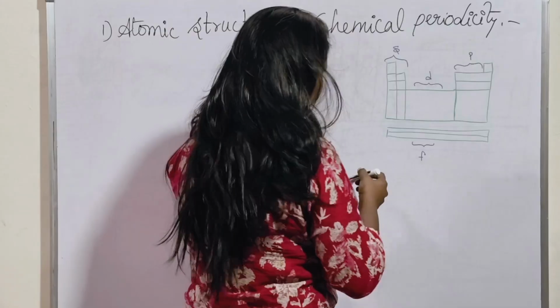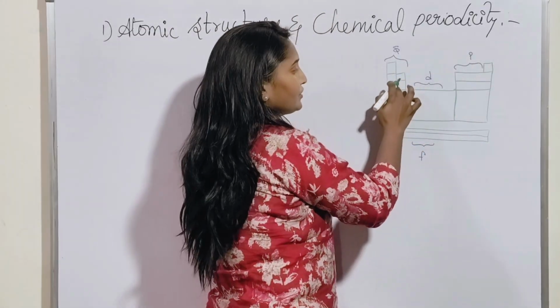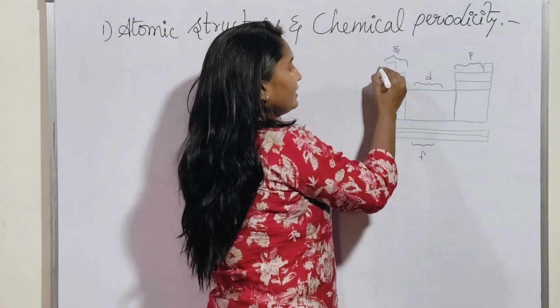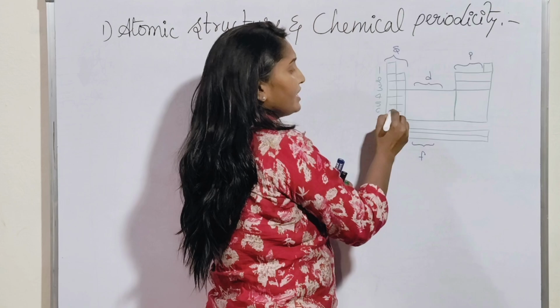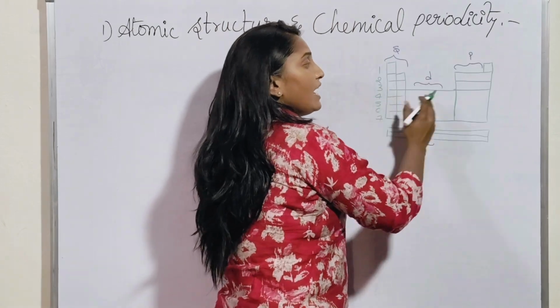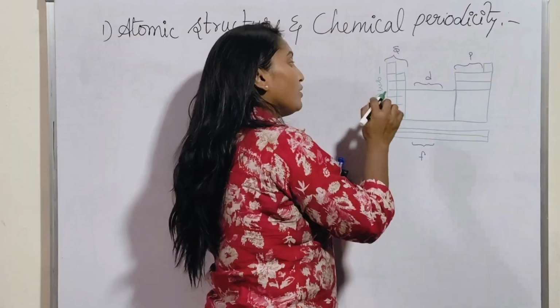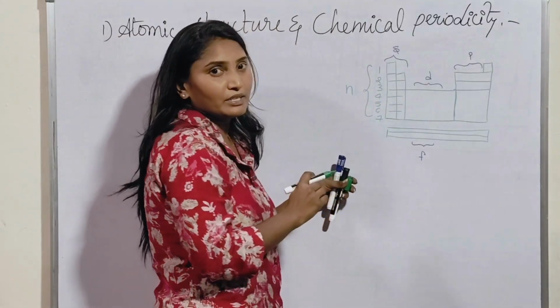Understand? Okay. What I told you, 1, 2, 3, 4, 5, 6, 7. We have 7 periods, right? 1, 2, 3, 4, 5, 6, 7. These are 7 periods, and the 7 periods left to right we can call as a period. Okay. This period number is equal to principal quantum number.